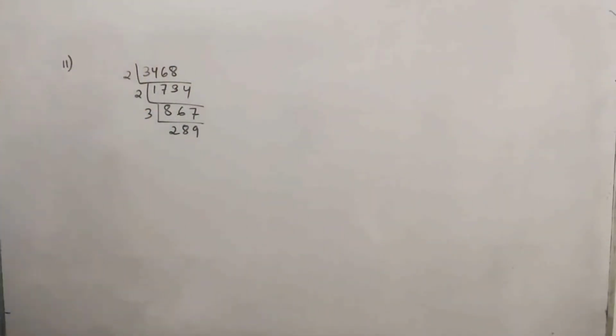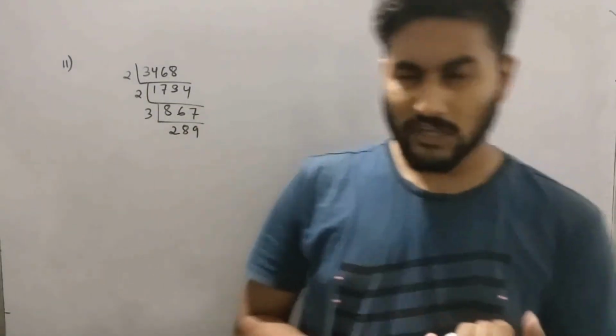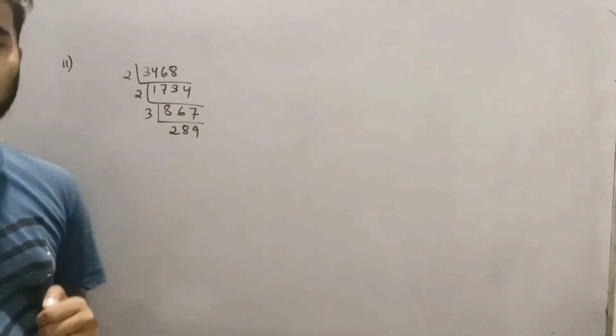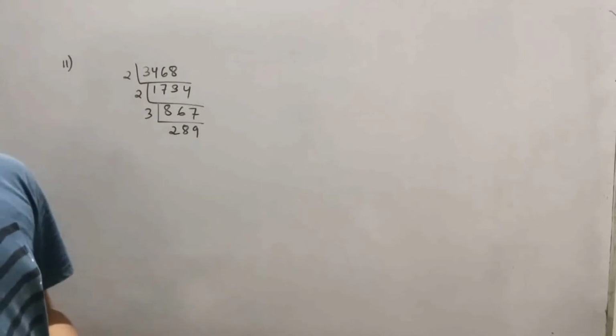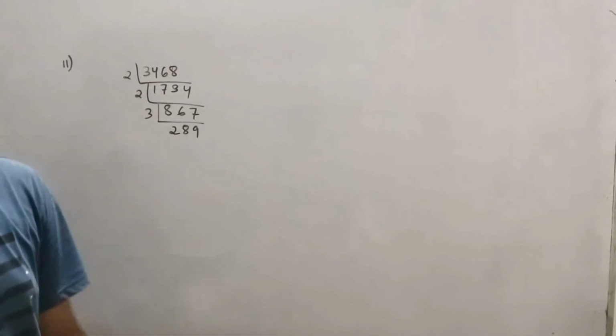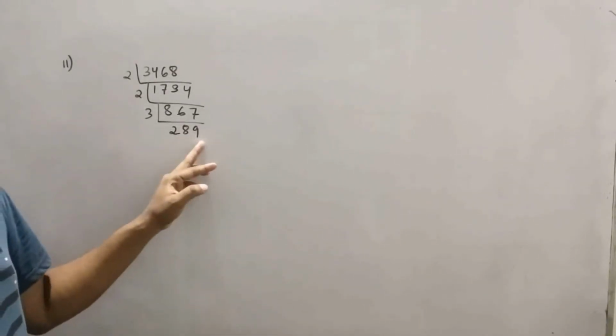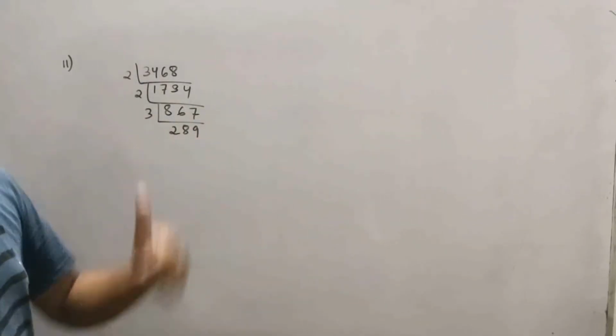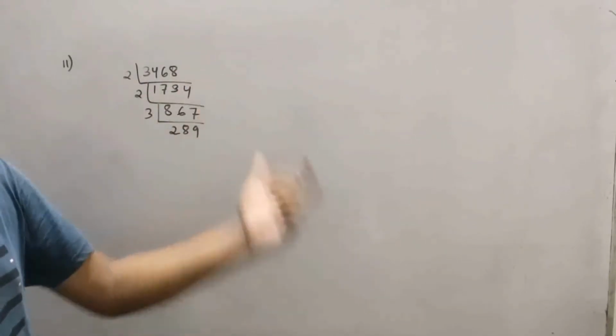289. Now by what does 289 go? Check. Now the problem comes. The student will check by 3. 2 plus 8 is 10, 10 plus 9 is 19. 19 is not divisible by 3. Next by 5: there is no 0 or 5. So next by 7, then by 11, then by 13, then the next prime number, 17.